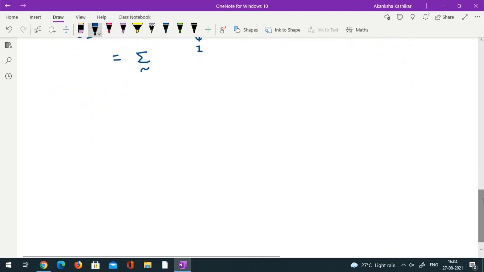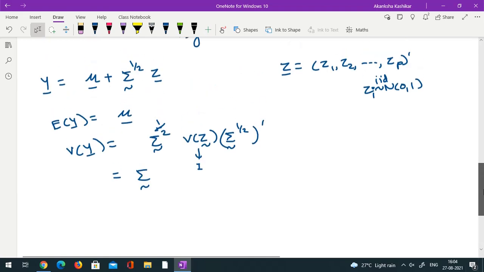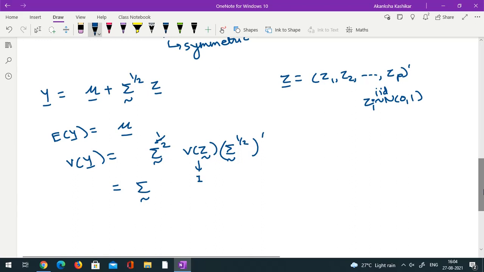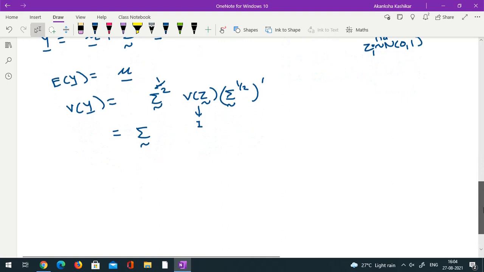So how do I do that? I can try to make use of this relationship between y and z. And because z is a vector formed from components which are independent standard normal random variables, I can try to use the MGF, the moment generating function.